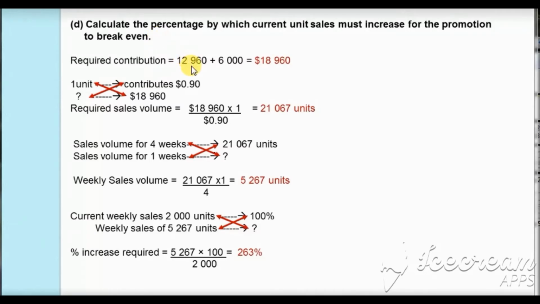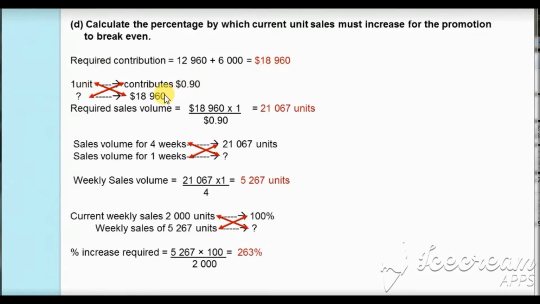The fixed cost required for the current capacity was $12,960, which was calculated in bit A of the question. And for the period of promotion, we require an additional fixed cost of $6,000. So we require a total contribution of $18,960 to cover all our fixed cost and to break even. So 1 unit is contributing 90 cents.